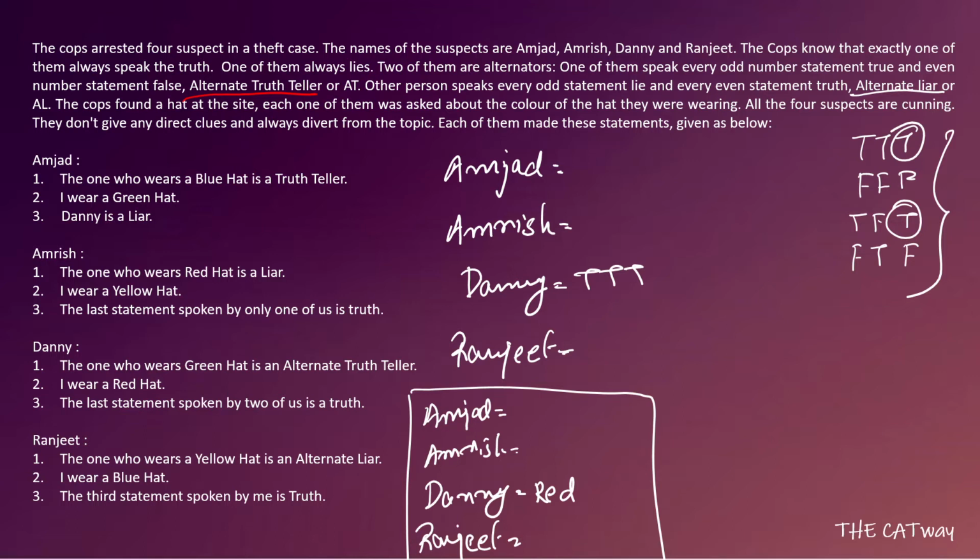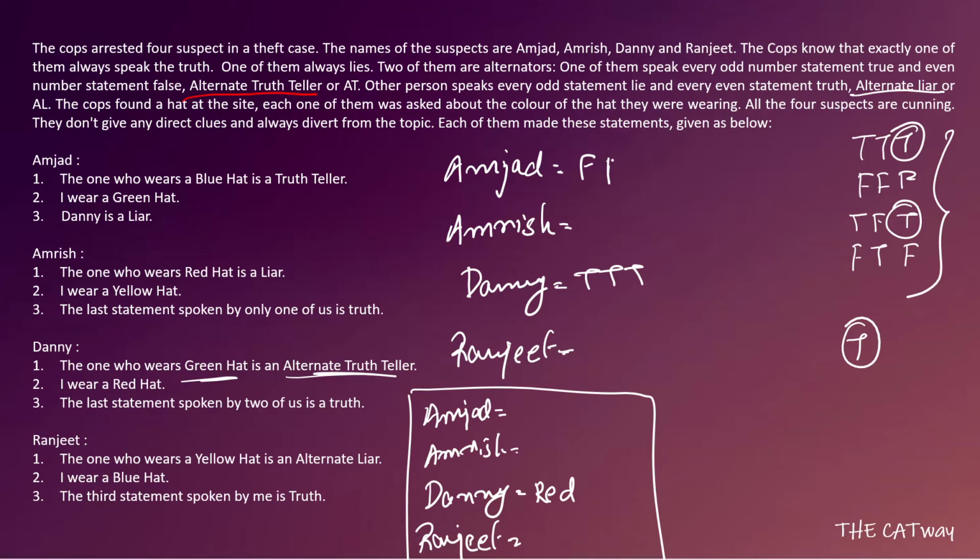That means his first statement is false. So false statement: he says I wear a green hat. Green hat is worn by the alternate truth teller, which means the alternate truth teller is the one whose first statement is true. His first statement is false, so he cannot be the alternate truth teller. That means he cannot wear the green hat, because a truth teller has said that the alternate truth teller is going to wear a green hat. So he cannot wear a green hat, which he is saying he is wearing.